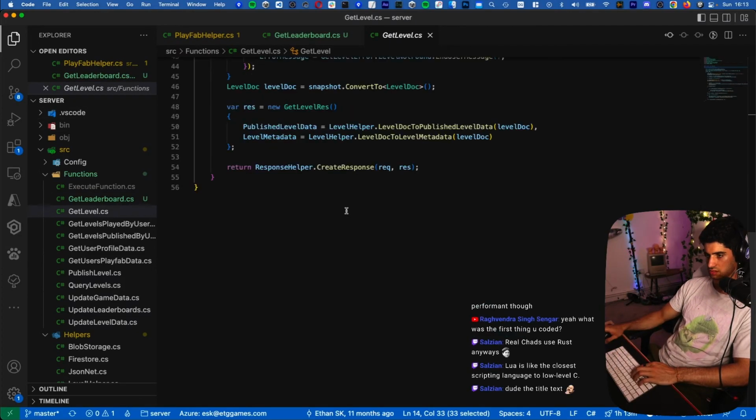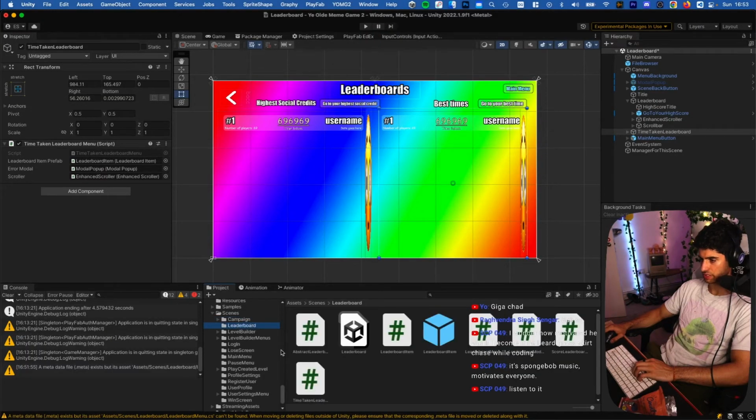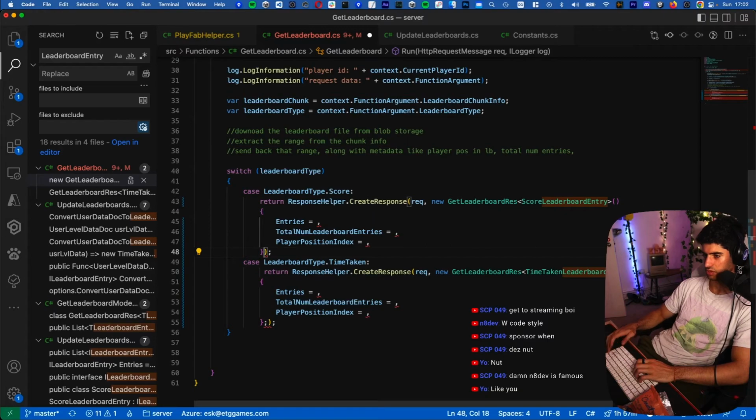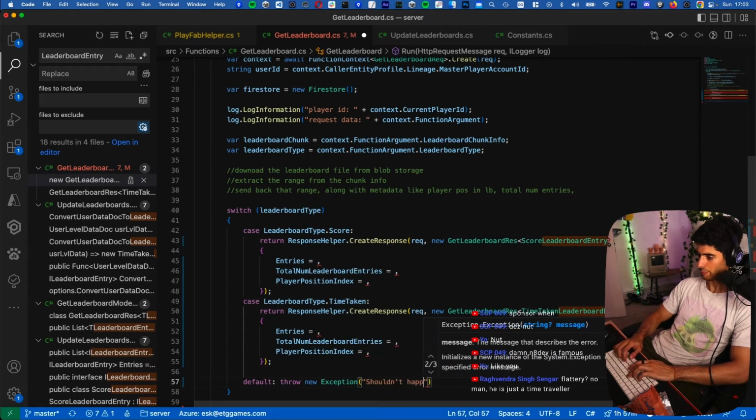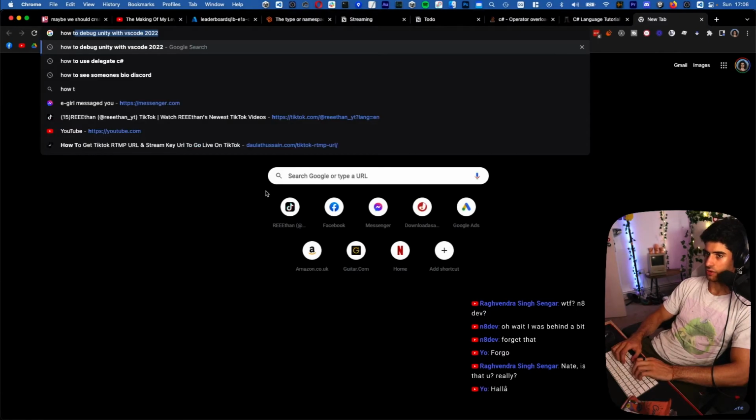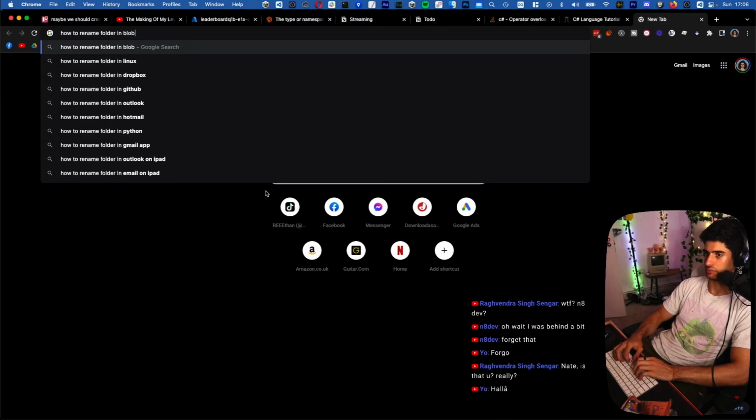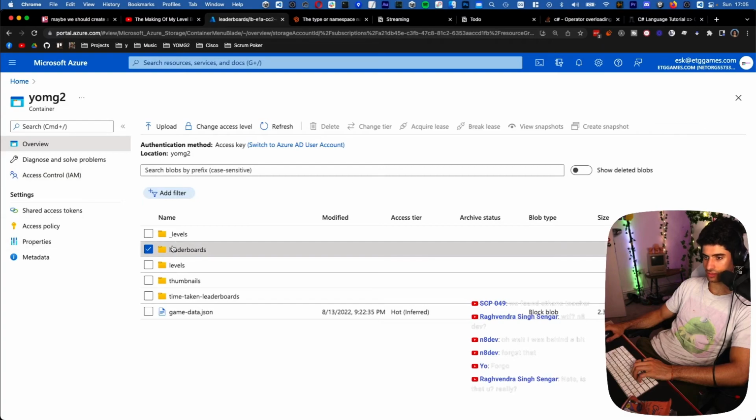Leaderboard.cs. To be honest, just copy and paste. Whoa, Unity's just bugging out. Semicolons everywhere. Fine, I will default throw new shouldn't happen. Redline. How to rename folder in blob storage. Am I allowed to rename it here in the console? Please, Microsoft, stop being a little bitch, yeah?